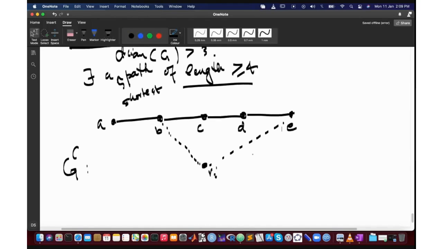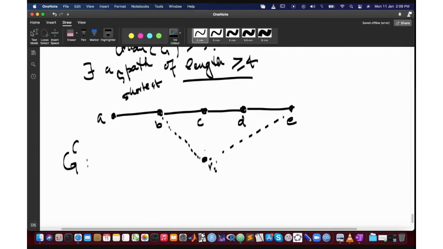Okay? क्यों नहीं हो सकता? अगर ऐसा हो जाए तो what will happen is that we will have a shorter path from A to E. Okay? लेकिन हमने तो ये कहा है कि the distance from A to E is 4. Okay, it can't be less than 4. But if there is a vertex Vi which is connected to B and also connected to E, that will mean that the path A, B, Vi, E has a short circuiting, which means the distance from A to E is 3.